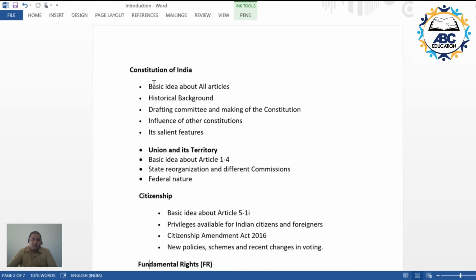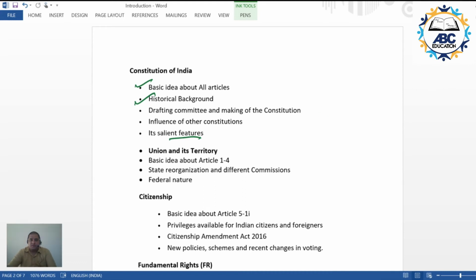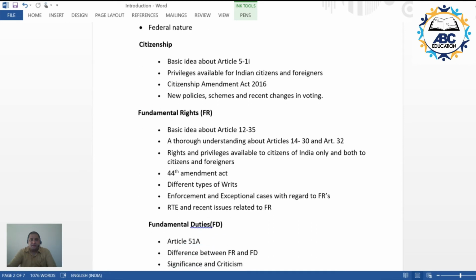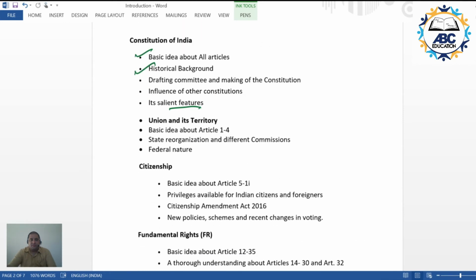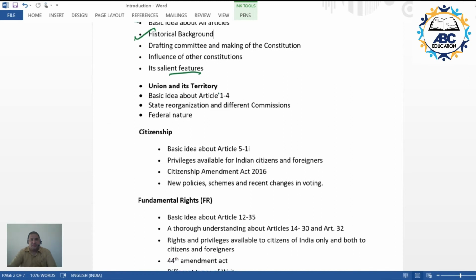Then we will be going into the basic ideas behind all the articles that we'll be seeing. Then we'll be talking about the historical background and the salient features of the Constitution. Then we'll be moving into the main portions of our analysis, and that is with respect to the Union and its territories.